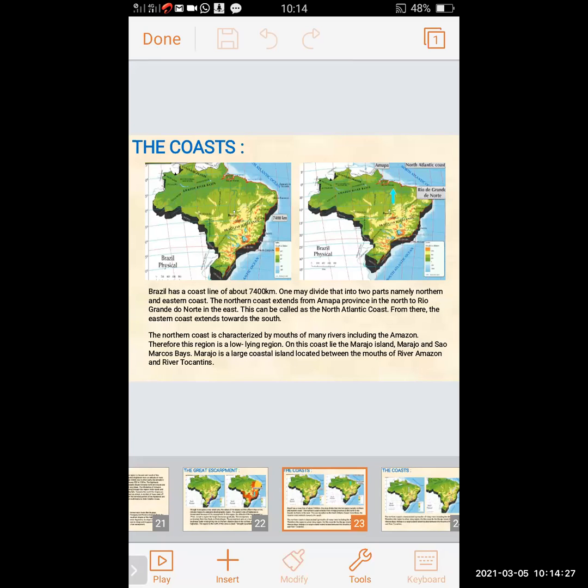In the second map, we can see Amapá, the North Atlantic coast, and Rio Grande do Norte. The northern coast extends from Amapá province in the north to Rio Grande do Norte in the east. This is called the North Atlantic coast.